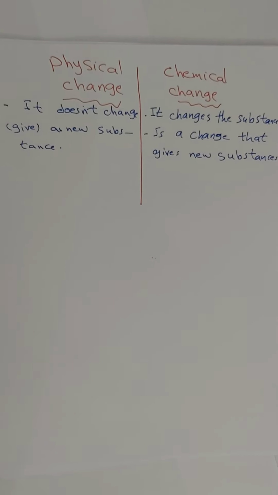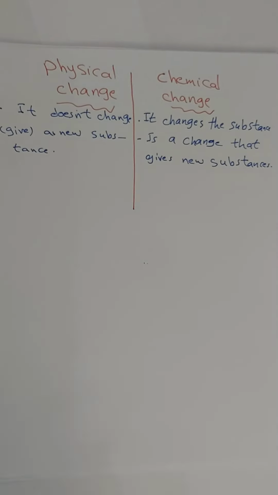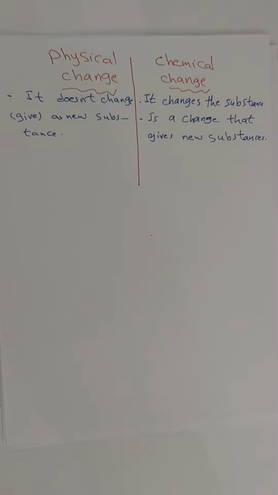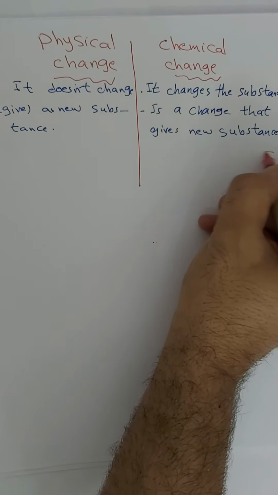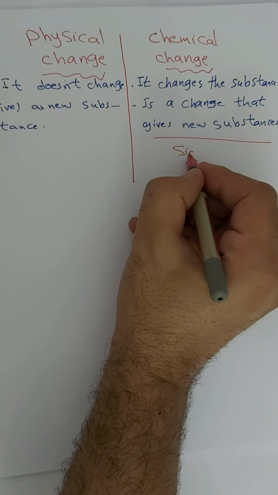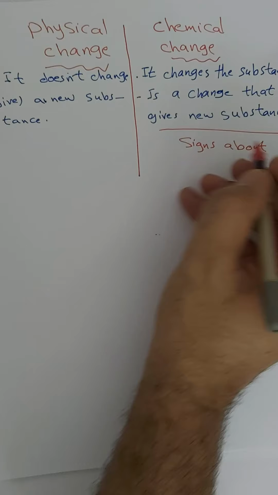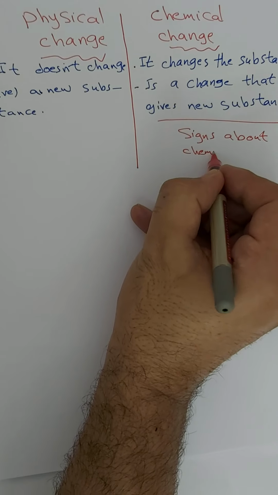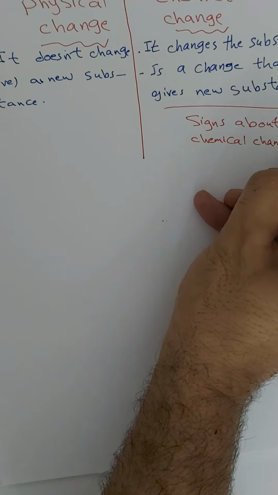But how do we know if this is physical or chemical? If we don't know whether it will give a new substance or not, we have signs about chemical changes.